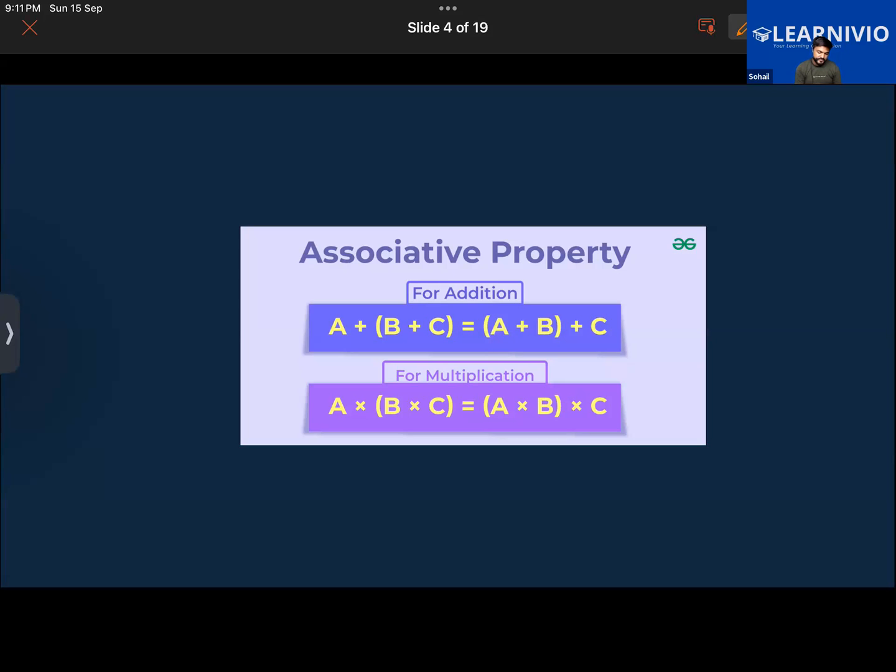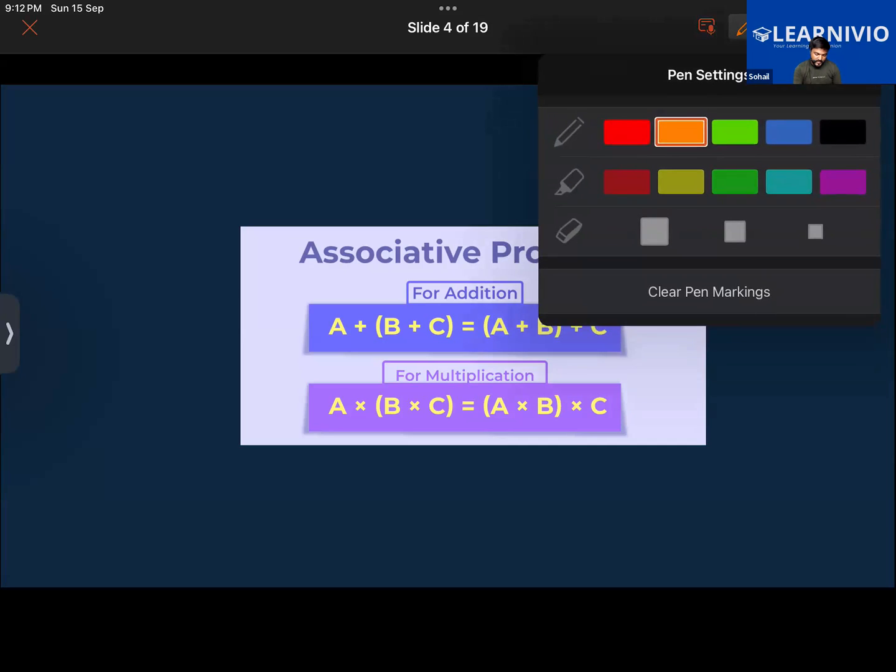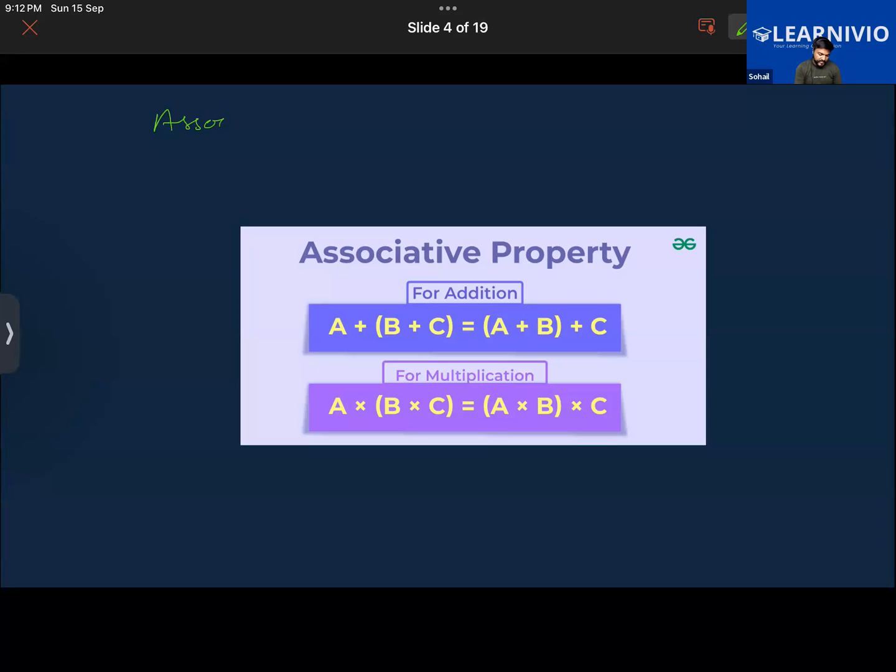Sir, even while subtracting? Not in subtraction, only in the case of addition. We will learn about multiplication also; for multiplication it will be applicable. So the associative property is applicable for addition. Sir, can I write that? Yes, you can write this down. Why is it applicable? Because the value on both sides of the equal sign does not change.